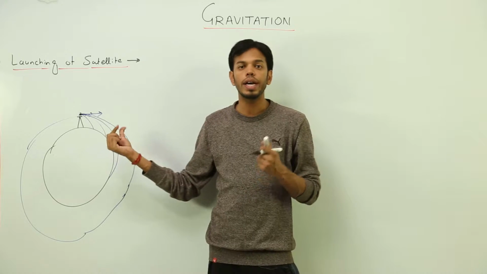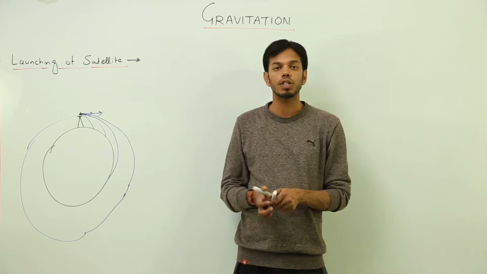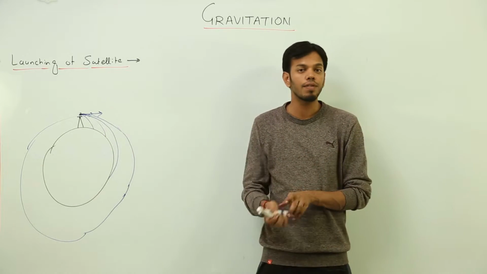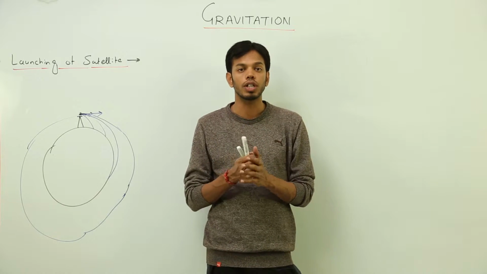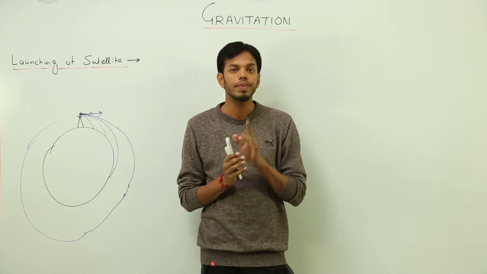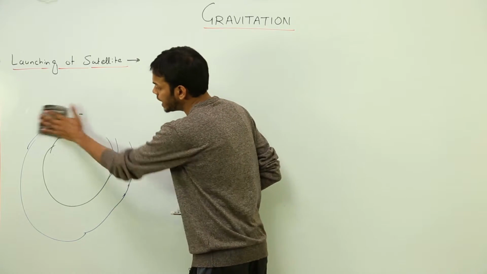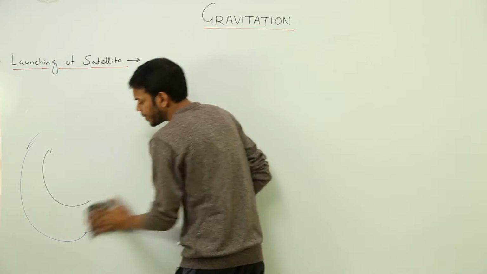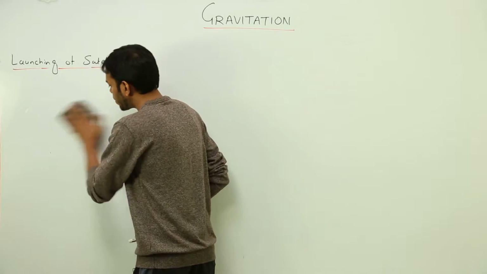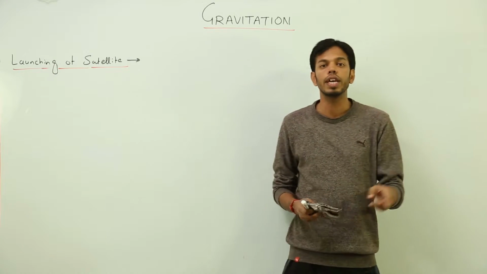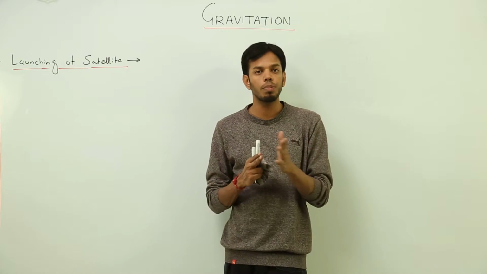How does any object continue to be in a state of circular motion? Is there any external force or some other force responsible for the proper occurrence of circular motion? Yes, there is a force, and we know that force by the name centripetal force, right? For example, Earth is revolving around the Sun due to the gravitational pull of the Sun.